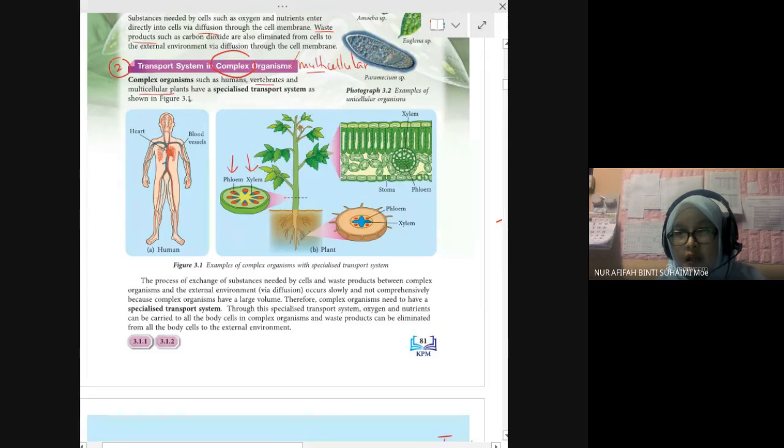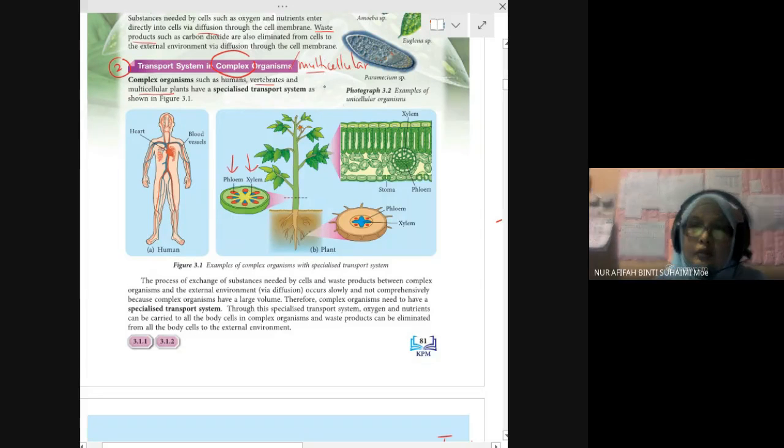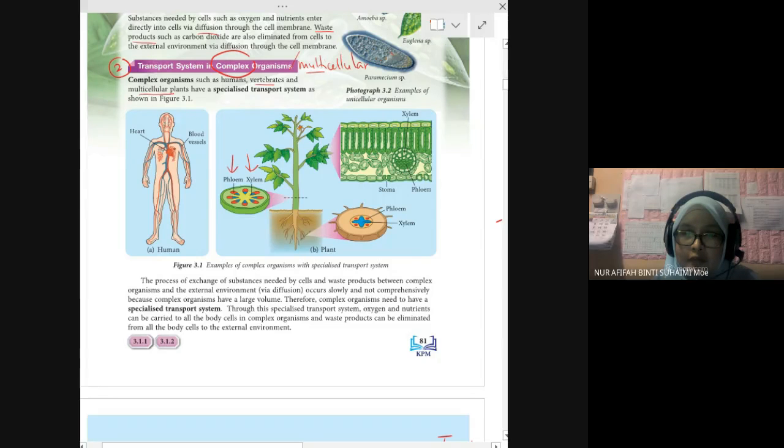Plants are considered complex organisms because they have leaf, stem, and root. So there are many cells: root cell, leaf cell, stem cell. So they are multicellular or complex organisms. Human also has a lot of cells.